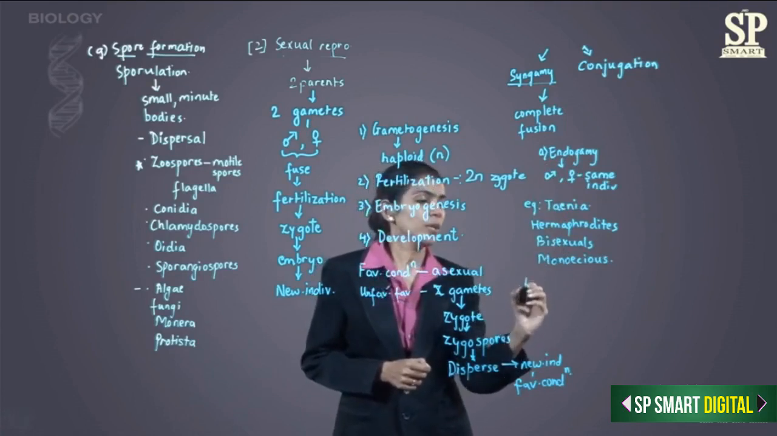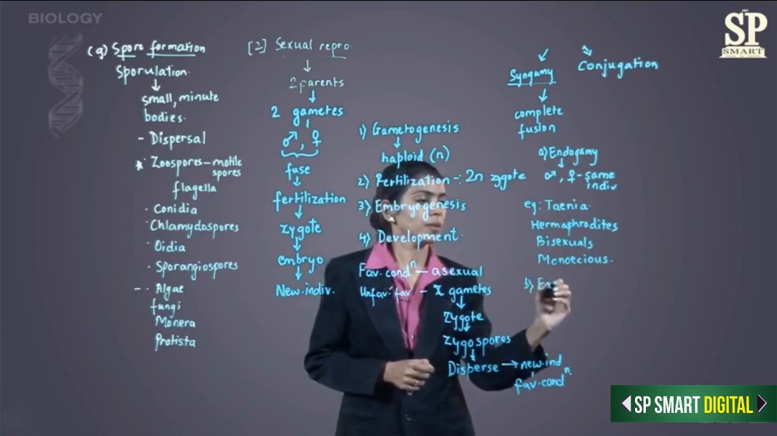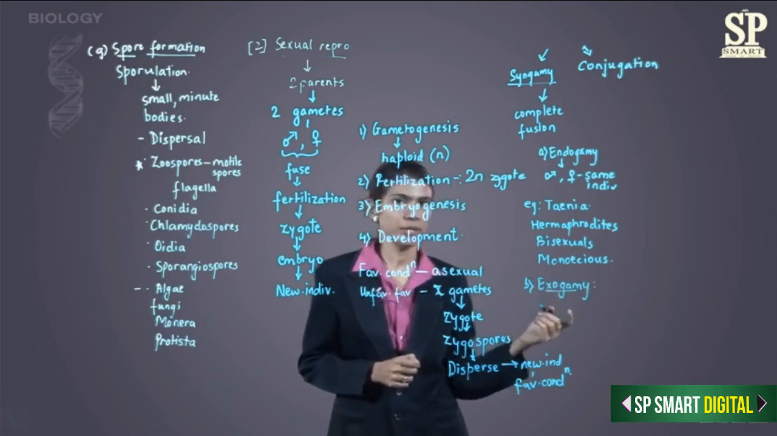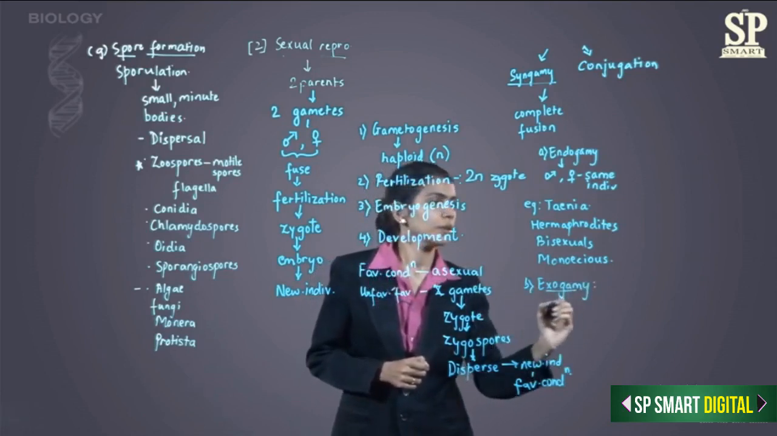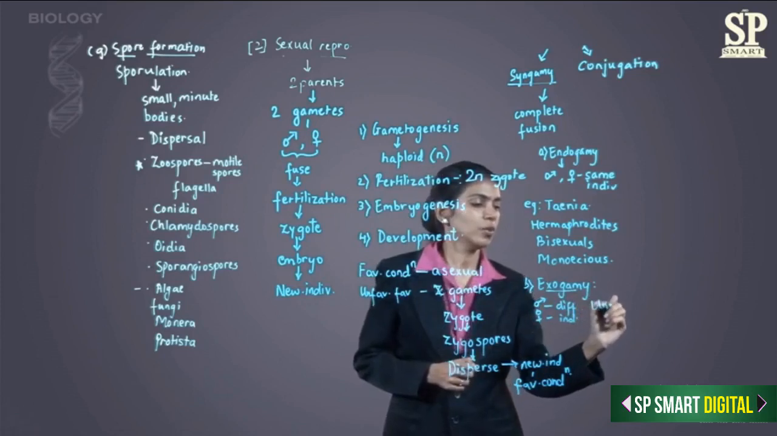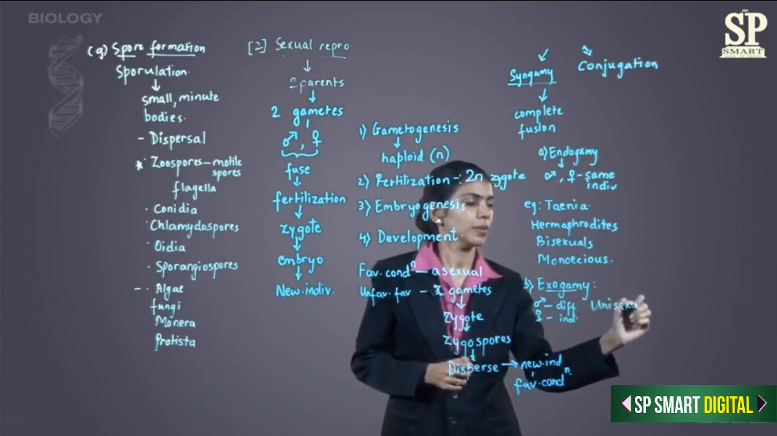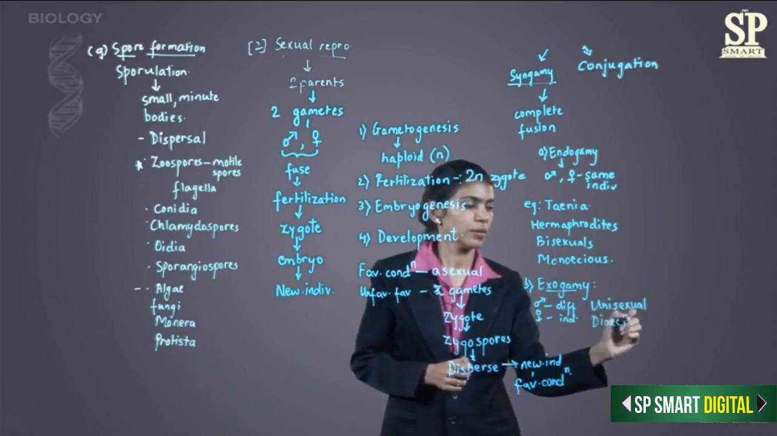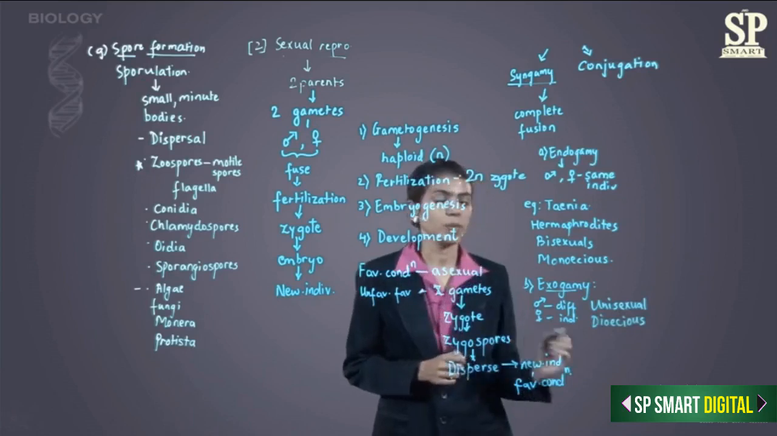Second type of syngamy is exogamy. In exogamy, both the gametes are being produced by different individuals. So here the male and the female gamete are by different individuals. These individuals are also called as being unisexual, or they are also called as dioecious. Example, rabbit.